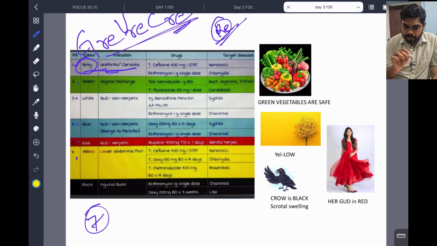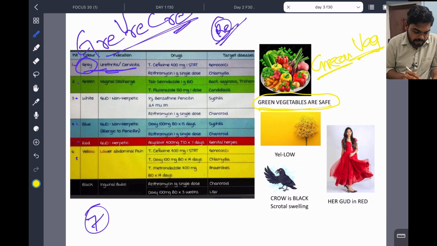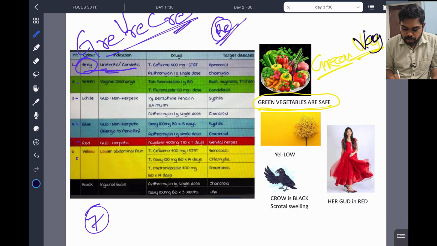So green vegetables are safe. Green vegetable, vaginosis. So green is vaginal discharge. Green vegetables are safe.